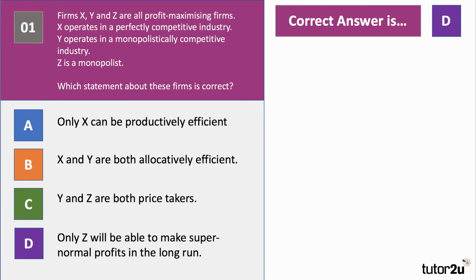Only Z will be able to make supernormal profits in the long run. Firms can be productively efficient in perfect competition, yes, but also monopoly. There could be, for example, big scale economies, so A isn't right. Firm X will be allocatively efficient in perfect competition because price equals marginal cost, whereas Y, no, the price would be greater than marginal cost in that market, so that's not allocatively efficient. Y and Z, well, if you're operating in any imperfect competition, you're not price takers, you're price makers.